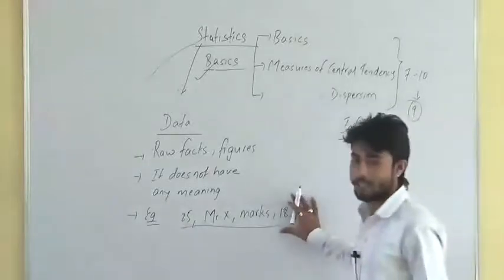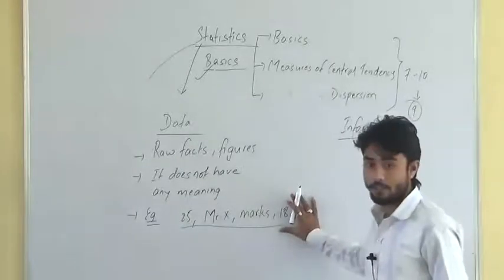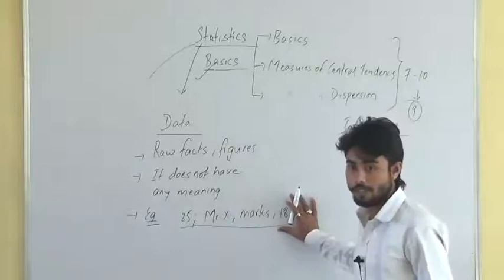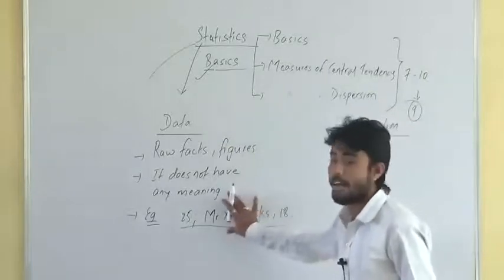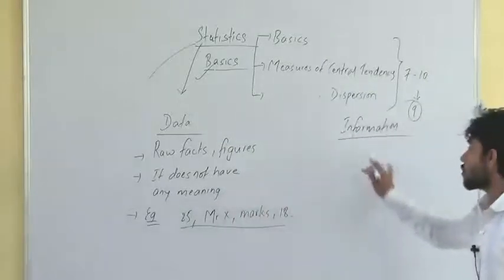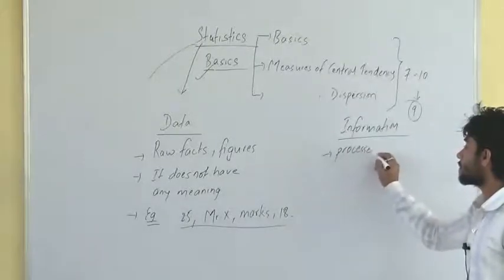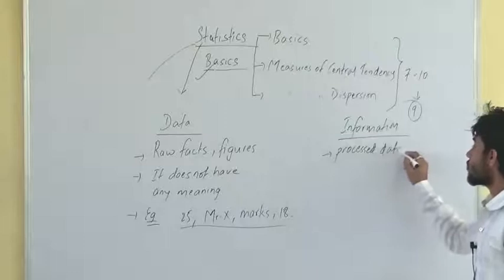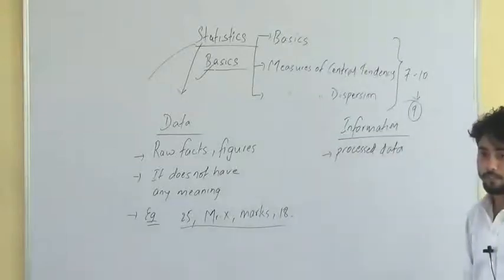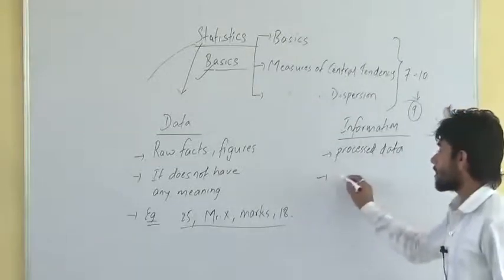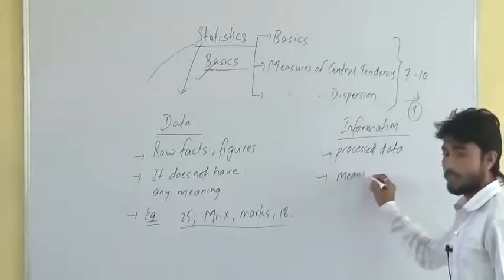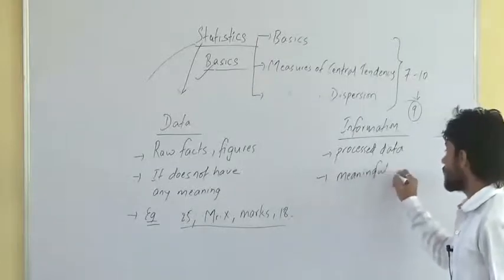This is a very raw example of data and information, just to make you understand. Data does not have any meaning, but information has meaning. So information is processed data, and this information is meaningful.